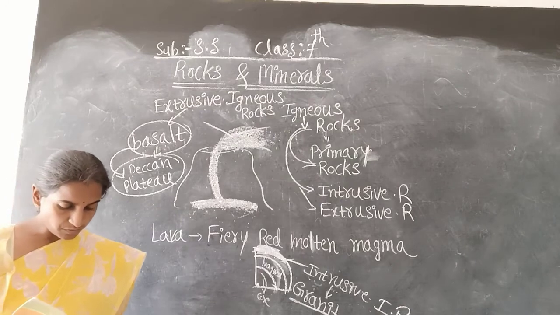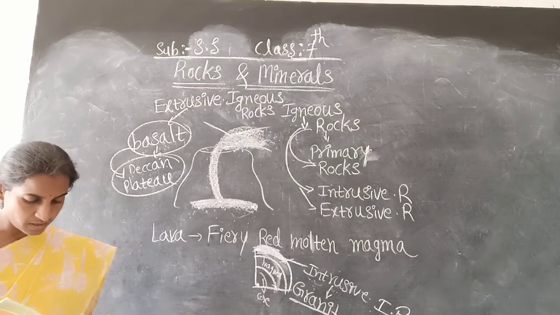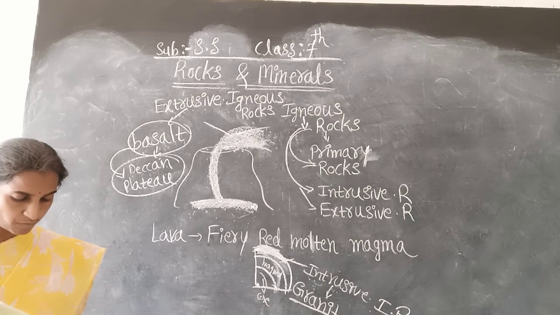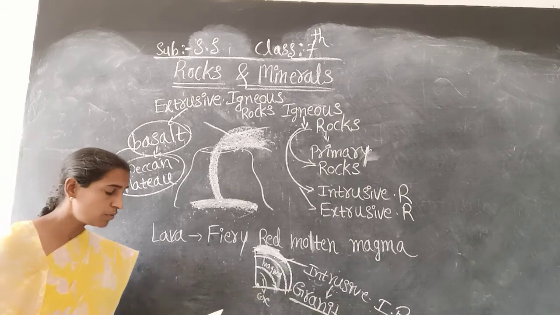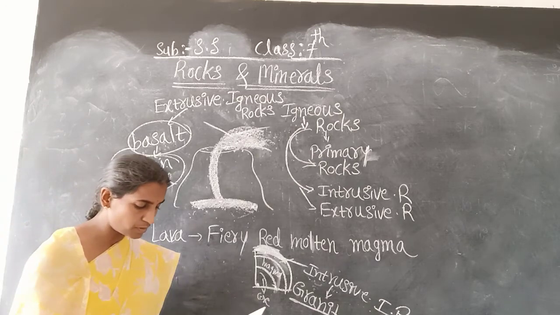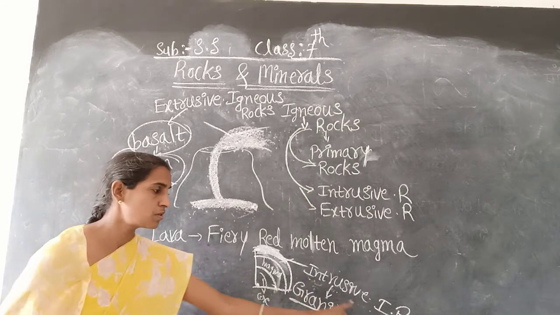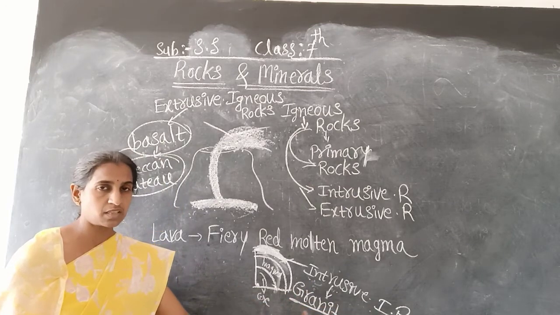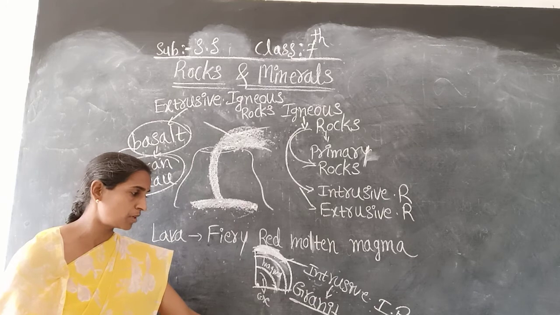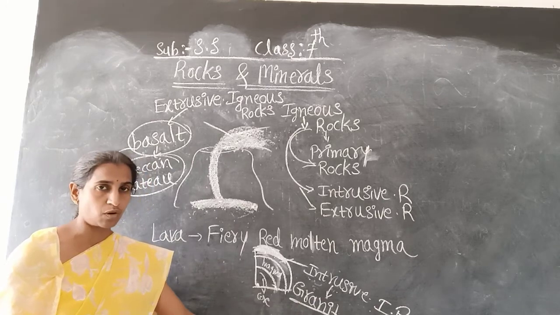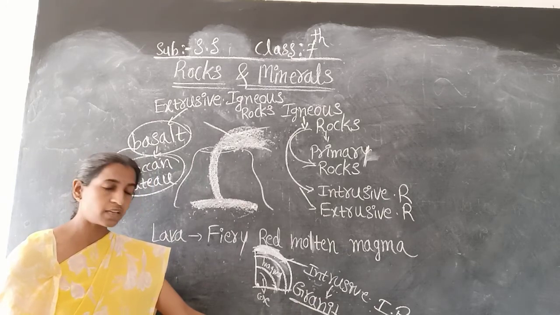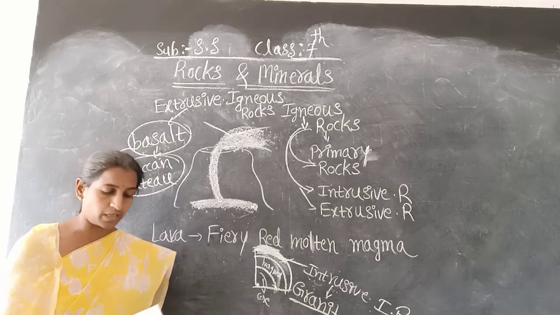Here the solid rocks are found. Since they cool down slowly, they form large grains also. Granite is an example of such a rock. Intrusive igneous rock, one example is granite. So that point you have to remember here. Granite is a kind of rock used for building.